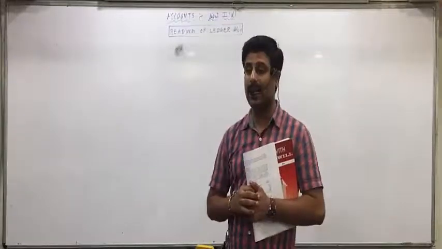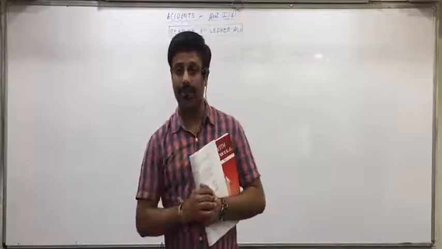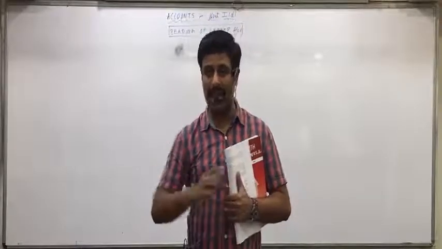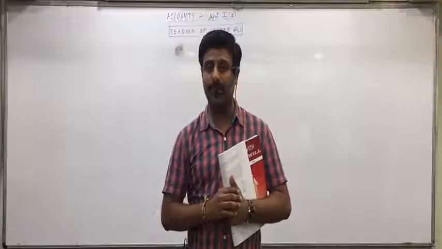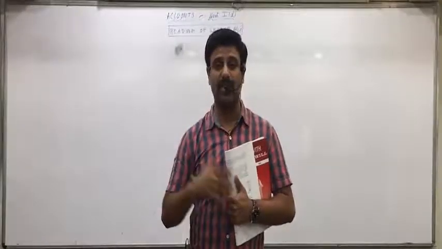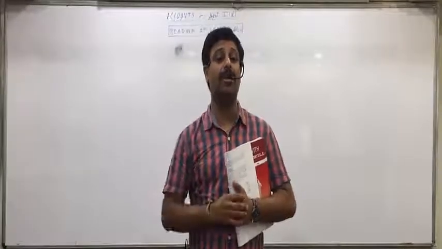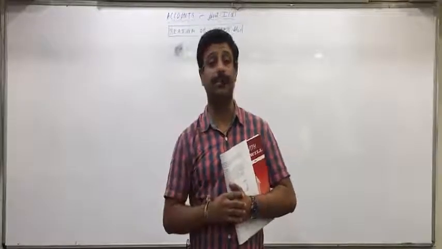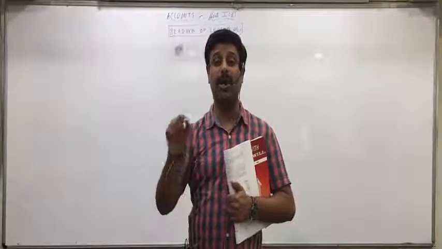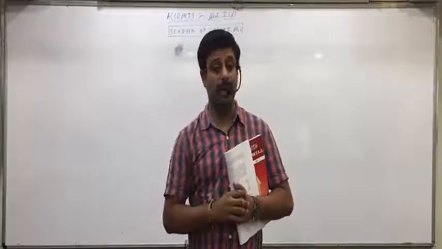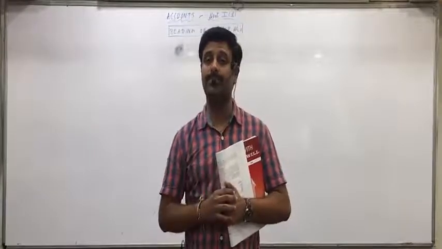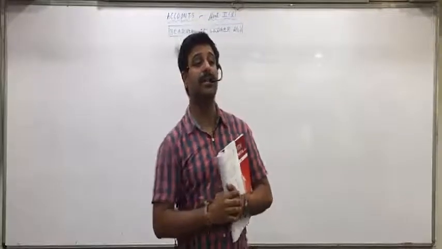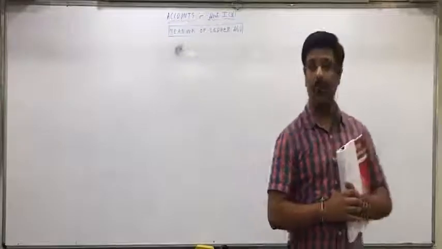Suppose, let us say that Hinal is my customer, and normally she buys the goods on credit, so she should have a debit balance. I should be receiving the money from her. But she has settled all the past accounts, and for the new order she has given me an advance of 5,000. Cash account debit, to Hinal. To Hinal means it will come on the credit side, so you have a credit balance. So debtors, if they have credit balance, it means we have received advance from the debtors.